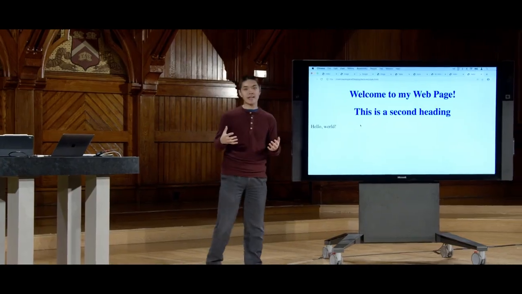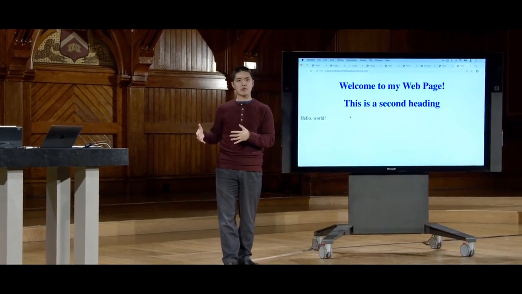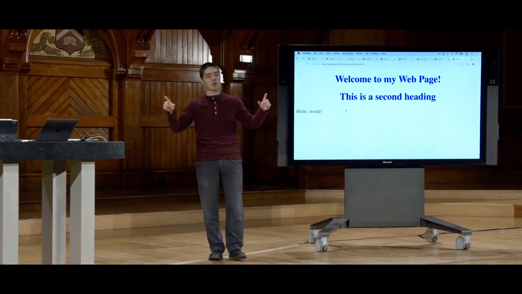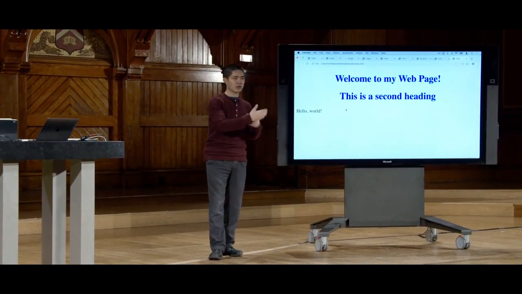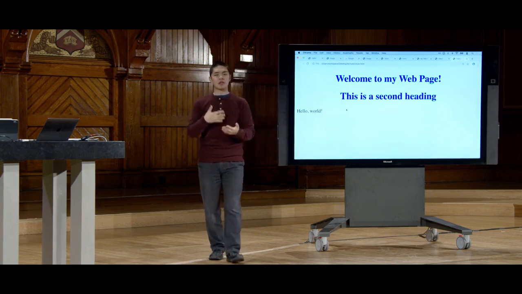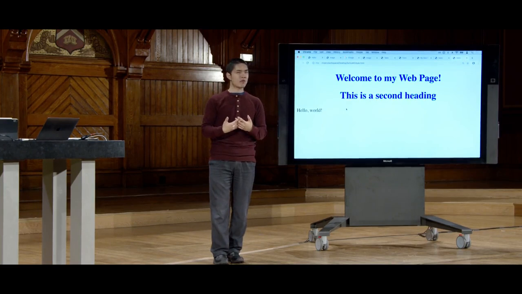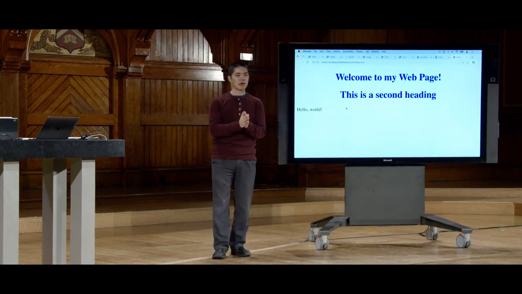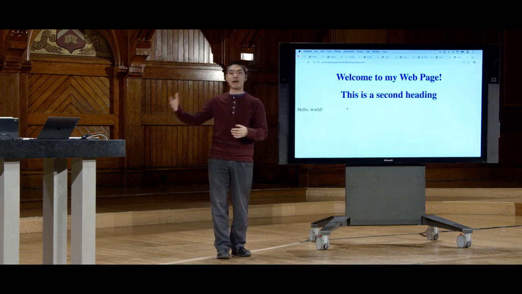Because one thing you might imagine is that if I have a web application or a website that has multiple different web pages, it's likely that each of those pages might need to be styled in similar ways. If I have a big banner at the top of one web page, then in other related pages I might want the same banner styled in the same way using similar style information. And right now, our CSS code is specific to one particular page. And it's not going to be easy to take that same styling and apply it to another page.